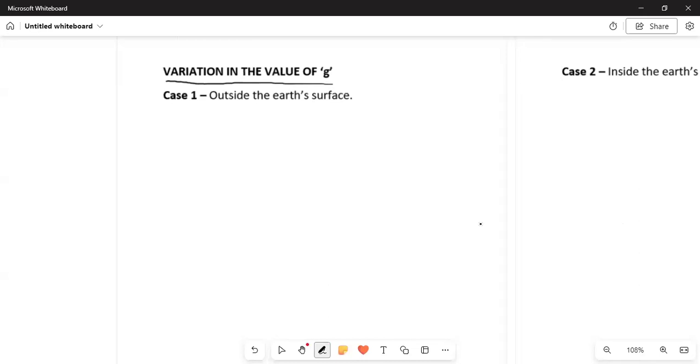Now, the first case is outside the Earth's surface. Means, if this is our Earth and there is one person standing over here, and this is the center of the Earth, and from the center of the Earth we'll have some radius. So let this radius be capital R, and the mass of the Earth be m1, and the mass of this person be m2. We'll consider it as m2.